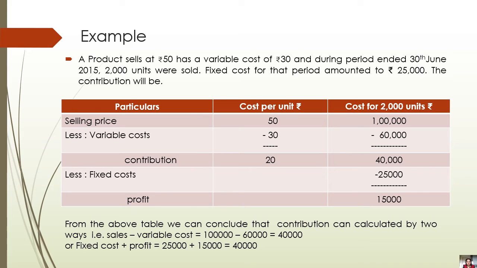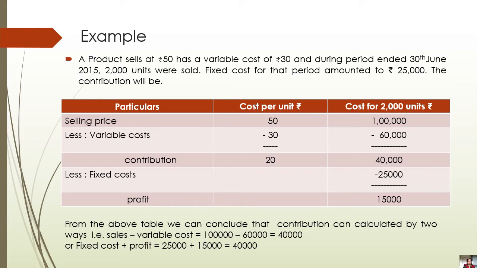So let's try to calculate it. We will calculate in total as well as per unit. So selling price is 50 per unit and in total it will be 50 into 2000, that is rupees 1 lakh. We will deduct the variable cost from the sales. So variable cost per unit is rupees 30 and variable cost in total, that is rupees 30 into 2000 units, will be rupees 60,000. So the contribution we get is rupees 20 per unit and rupees 40,000 in total.